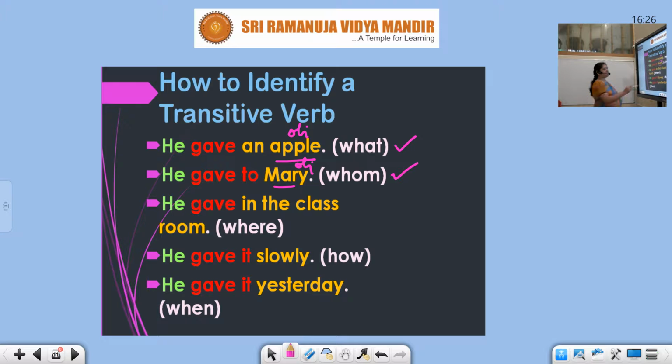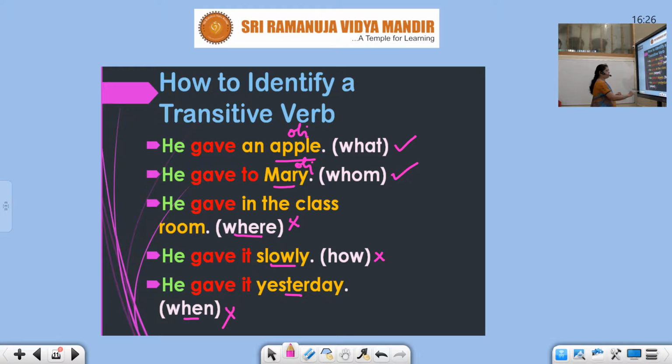He gave in the class. It is answering where. He gave it slowly. How? It's answering the question how. He gave it yesterday. When? Yesterday. So anything other than answering the questions of what and whom is intransitive. So these two are transitive and all the remaining verbs are intransitive.